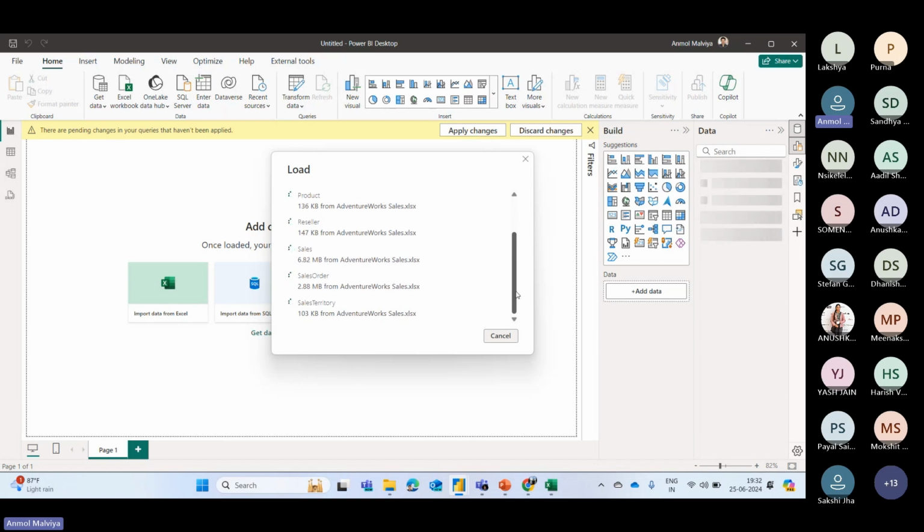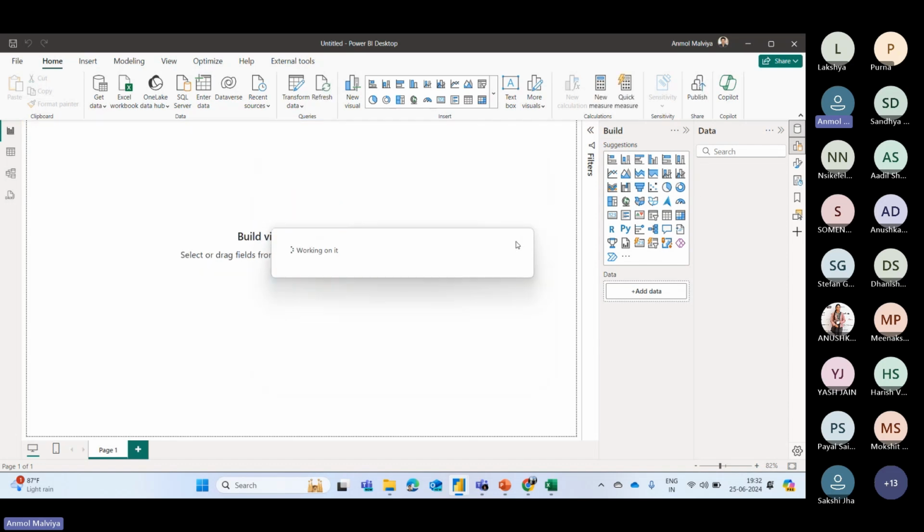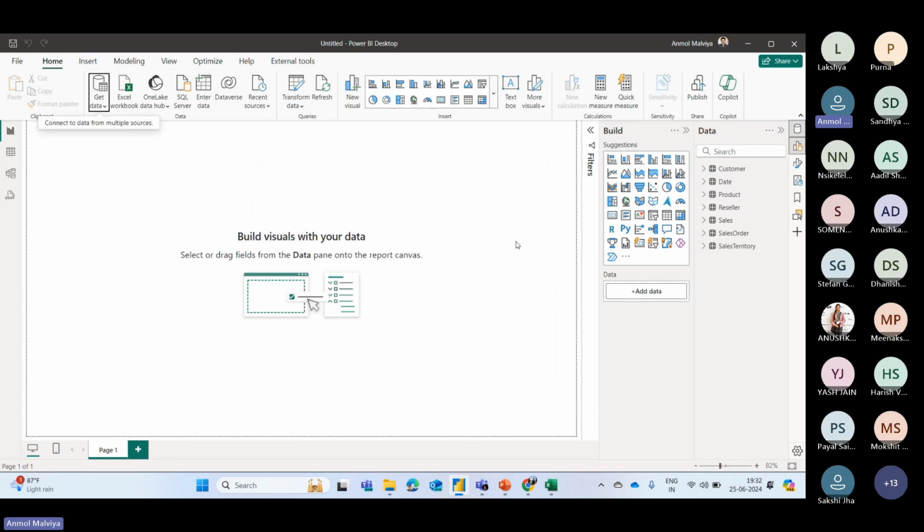So it will take some time, depending on the size of your data. Till now, I will share some other details. There are two modes for importing the data: one is import mode, and the second one is direct query mode. The difference is that in import mode, we import the data within our report, but in direct query mode, the data resides on the source itself. We only create a live connection to the data, and then we explore the data.